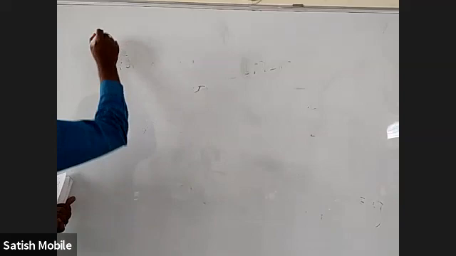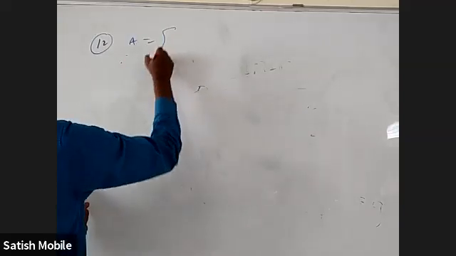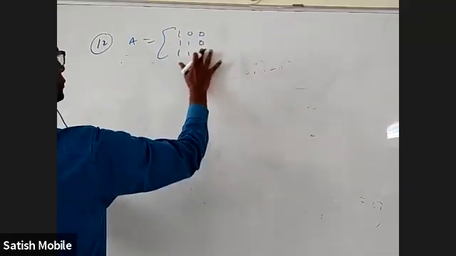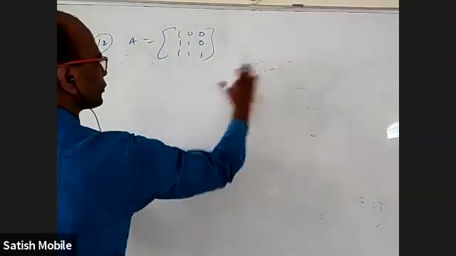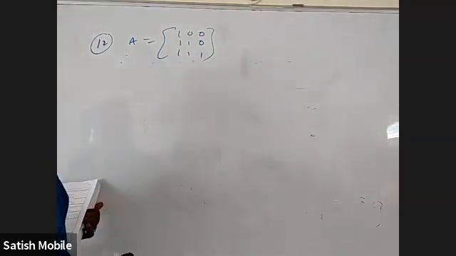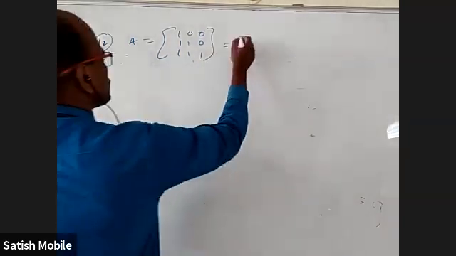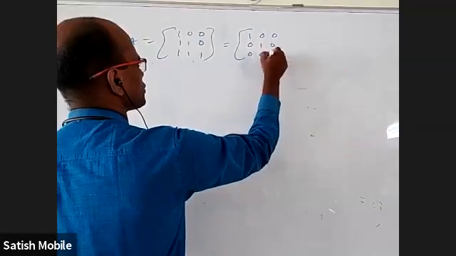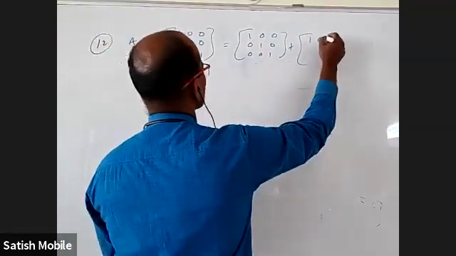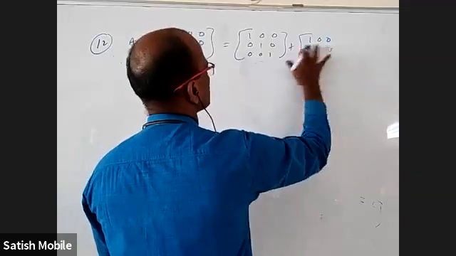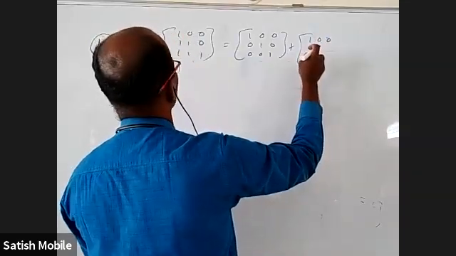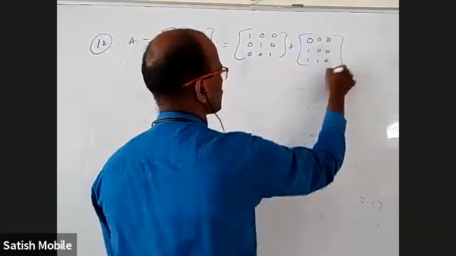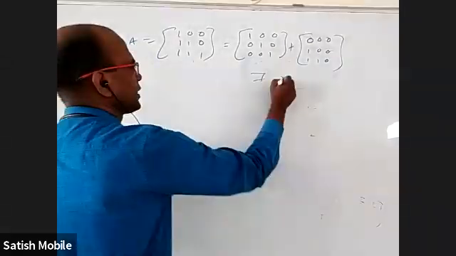Okay, 12th one, your matrix is [[1,0,0],[1,1,0],[1,1,1]] and you want to find its power 20. So this you can write as the identity matrix [[1,0,0],[0,1,0],[0,0,1]] plus [[0,0,0],[1,0,0],[1,1,0]]. Yes, this is identity matrix plus B.